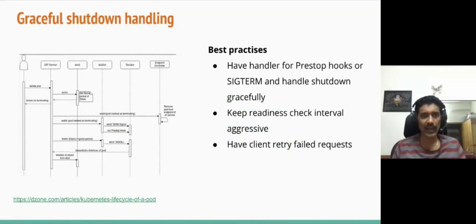So graceful shutdown handling. This is basically a use case where, let's say, your pod is going down. How do you code your application so that you can handle failure scenarios, right? So a pod can go down because of multiple reasons. Kubernetes can bring down the pod, or a node itself dies, right? When any of the scenarios happen, there are hooks that Kubernetes provides, let's say called a pre-stop hook or a SIGTERM hook. We as application developers should register to these hooks and gracefully shut down the application, right? And that's how you can do things in a graceful manner.